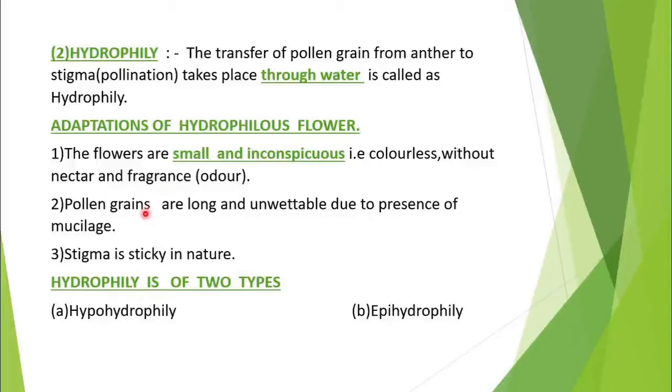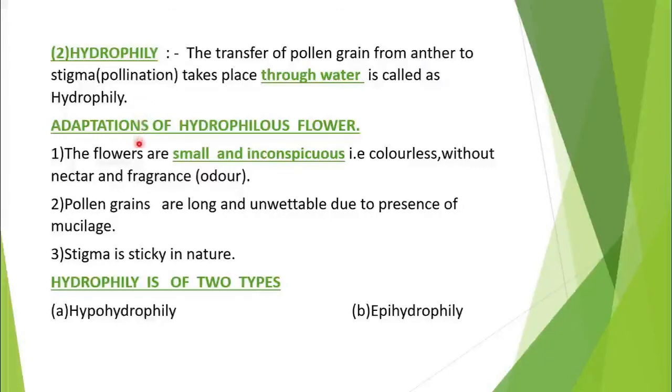Now what about pollen grains? Pollen grains are long and they are unwettable due to the presence of mucilage. A mucilaginous, sticky covering is there, which avoids the rotting of the pollen grain. And what about the stigma? The stigma is sticky in nature, meaning it is also covered by a mucilaginous covering in order to avoid the rotting of the stigma. So hydrophily is pollination that takes place through water.